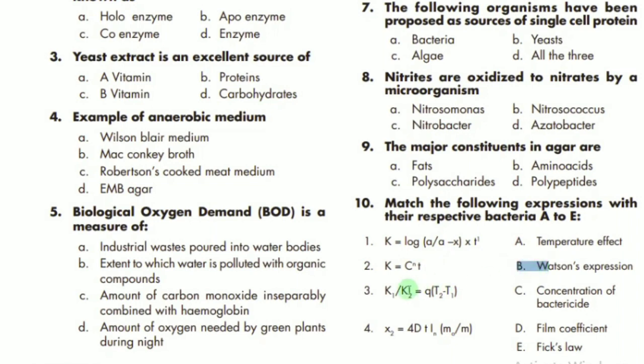Now K is equal to C and T. This is actually the formula of concentration of bactericide, C is the correct option. Then K1 K2 is equal to Q^(T2 minus T1). This is actually the formula of temperature effect. A is the correct option.